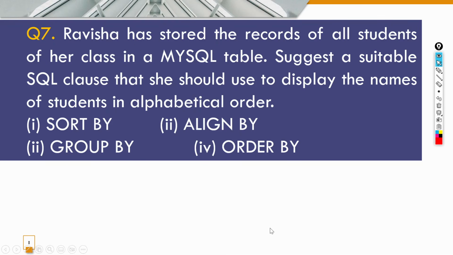Next question is, Ravisha has stored the records of all students of her class in a MySQL table. Suggest a suitable SQL clause that she should use to display the names of students in alphabetical order. So whenever we have to arrange the records in ascending or descending order or in any kind of alphabetical order, we use the order by command. So we use an order by clause. The correct answer is order by.